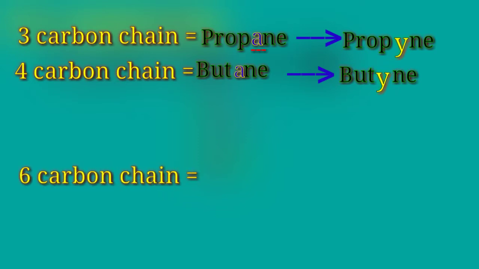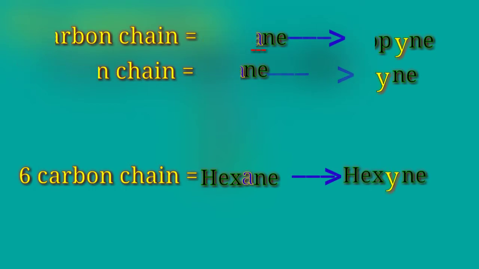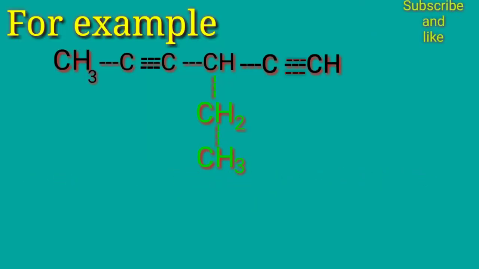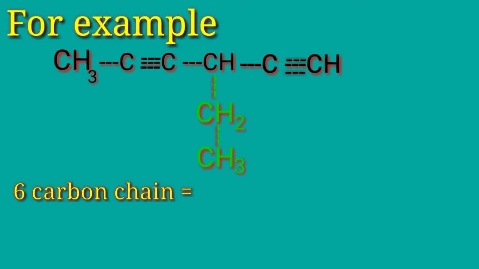6 carbon chain is called hexane. Replacing A by Y, the name will become hexyne. In this example, you see the selected chain contains 6 carbon atoms. 6 carbon chain is called hexane. Replacing A by Y, the basic name of this chain will become hexyne.